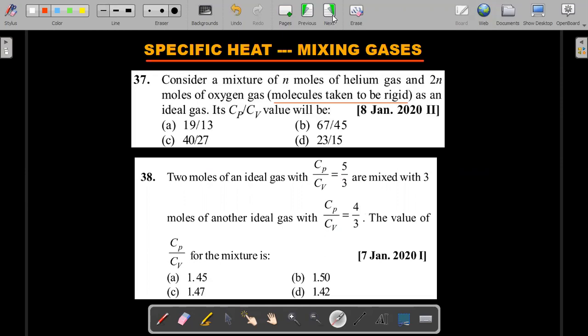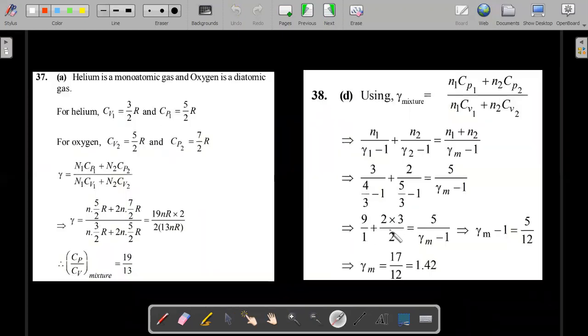Okay, so you all know that this mixing is considered to be, again, a no energy loss mixing, right? So you can use this idea where the new gamma is the new Cp divided by new Cv. And in the last video I explained that the Cv of the mixture should be equal to N1 Cv1 plus N2 Cv2 divided by N1 plus N2. Same thing you can do for Cp also. Why is it being done that way? I've already explained in the last video. So this is just a revision of that particular idea.